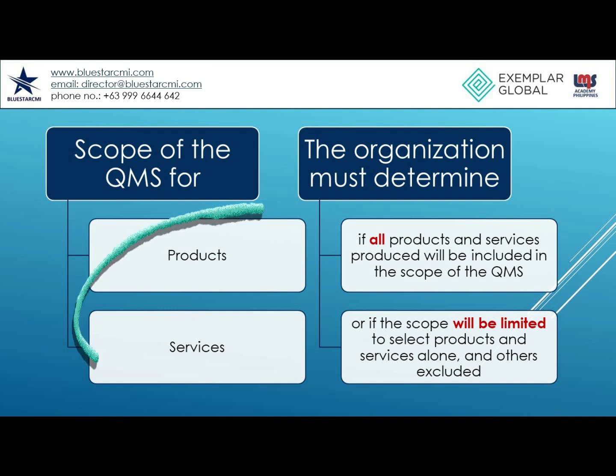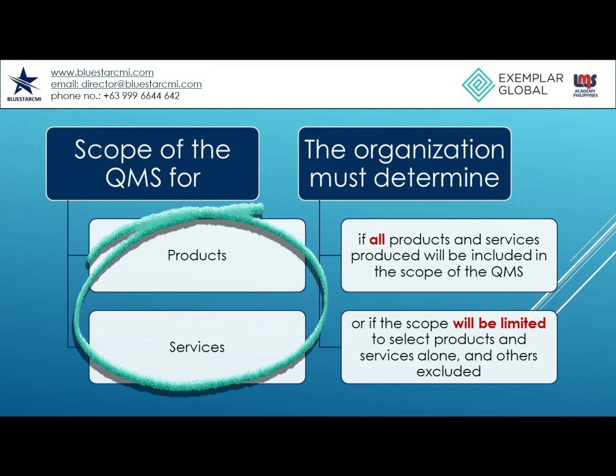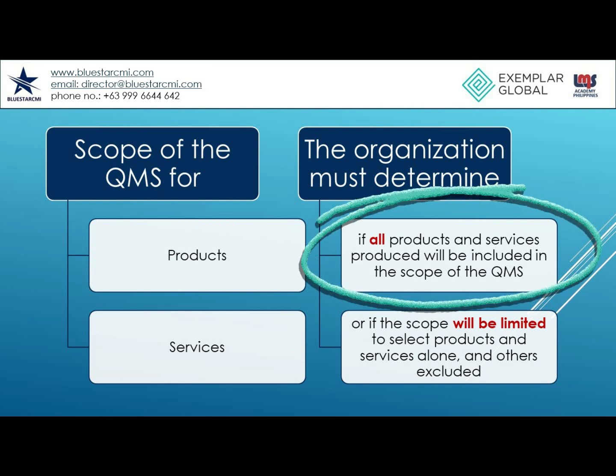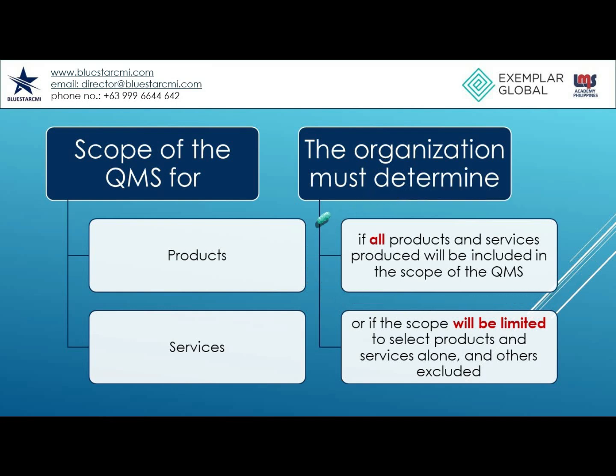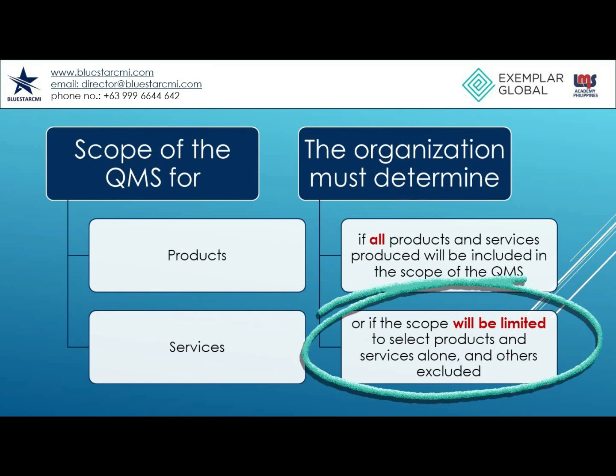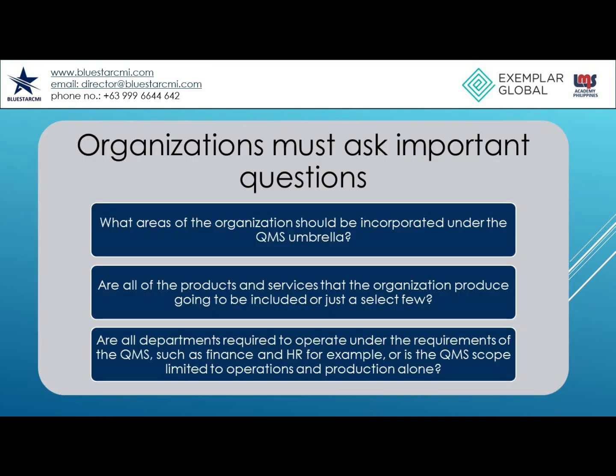Another consideration when determining the scope of the QMS is the actual products and services offered by the organization. The organization must determine if all products and services produced will be included in the scope of the QMS, or if the scope will be limited to select products and services alone, and others excluded.